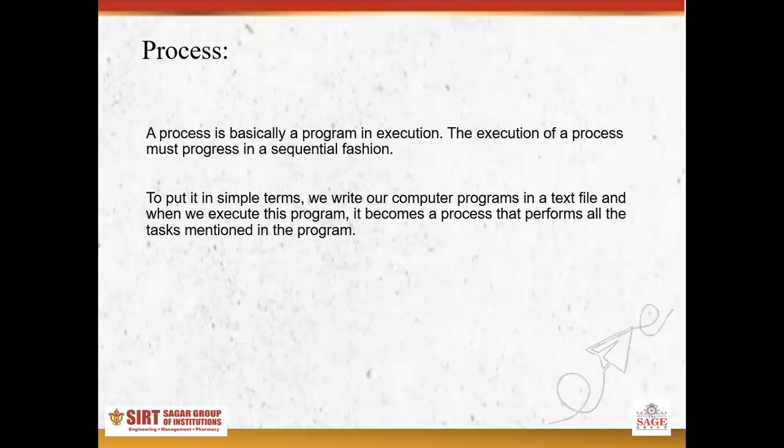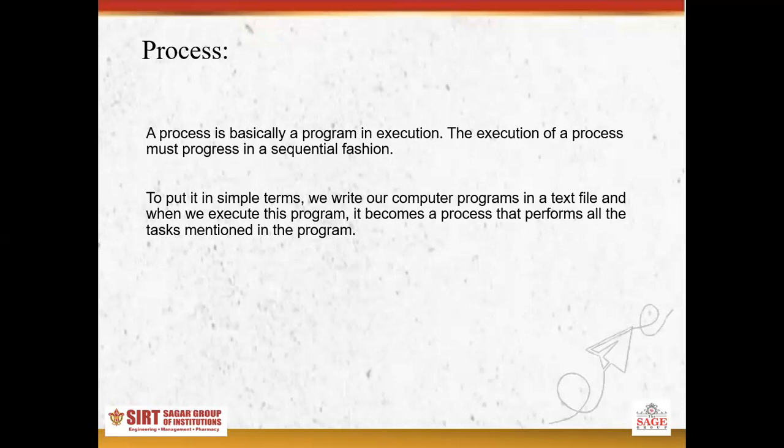Before we learn deadlock, there are two basic things we need to know. First, processes. We already discussed this in the first video of operating system, please go through that. Here, I am going to discuss only one or two lines about process. A process is a program which we execute.